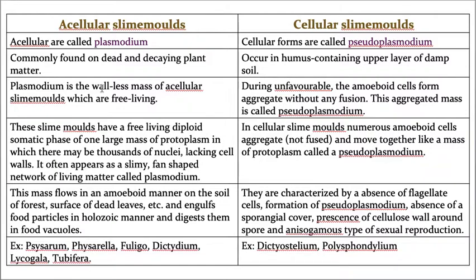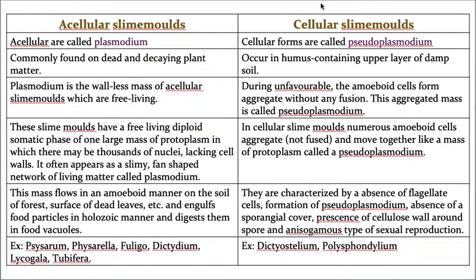Let us imagine their structure with our structure. Our body also doesn't have any cell wall, but still we are able to maintain our cell structure. How? Because our cells are covered by the plasma membrane. Same here, the plasmodium doesn't have any cell wall, but still it can maintain its cell structure by the presence of the plasma membrane. Now let us read the point. Plasmodium is a wall-less mass of acellular slime molds. That means many acellular slime molds join together, covered by the plasma membrane, and they are free living.